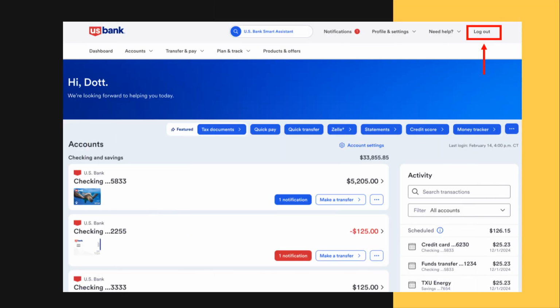Logging out after you finish using online banking keeps your account safe. It stops other people from getting into your account. This is very important if you use a shared or public computer. On this screen, you can see the Log Out button at the top right. Always click this button when you are done or before you leave the computer. Logging out protects your personal information.